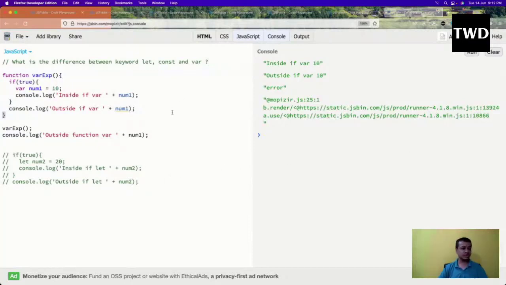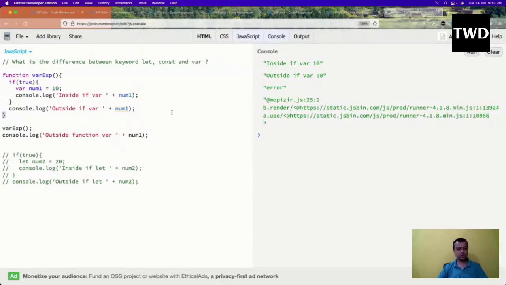But this is not a very good behavior. Because of this, JavaScript used to have a lot of issues. People don't know what this functional scope is and all this. Block scope has been there from the start of programming, so that was not an issue, but this was an issue because people don't understand. This is the thing: var is a function scope and not a block scope.